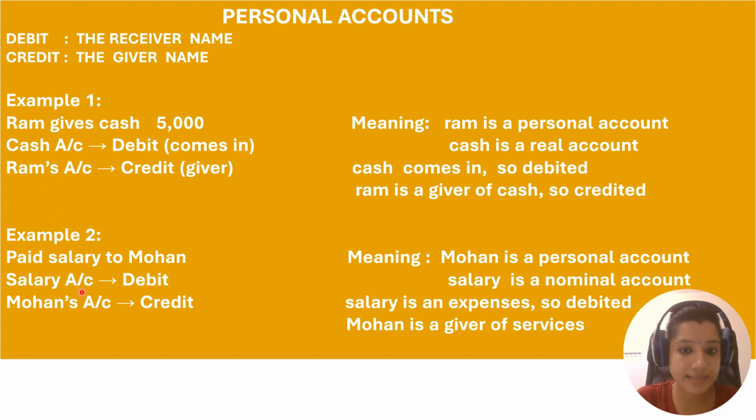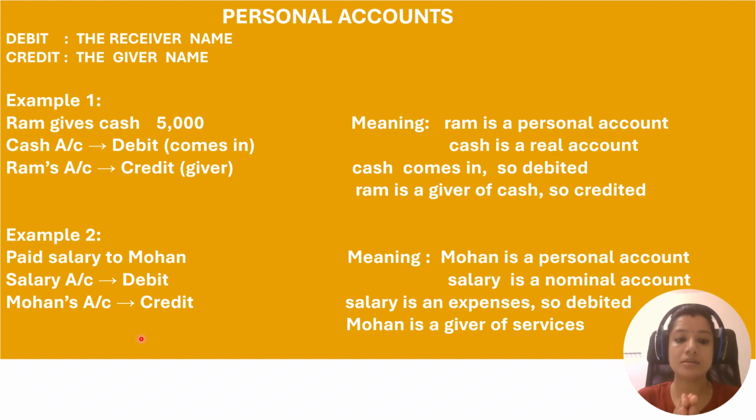Let's see another example. Paid salary to Mohan. So I own a company and I am paying salary to the employee. The employee name is Mohan. Okay, so I am paying him a salary. So here you might think Mohan is receiving the salary, so why don't we consider him as a receiver?